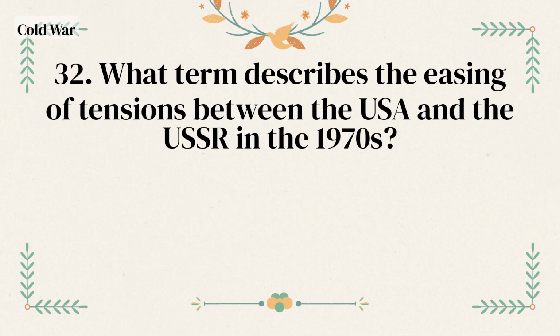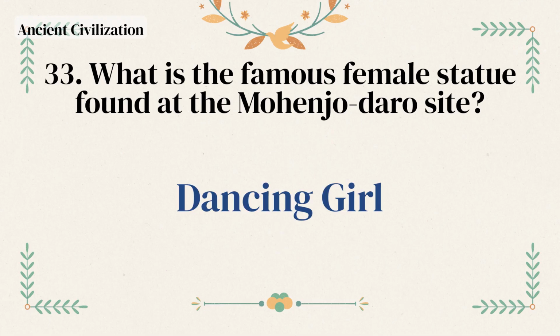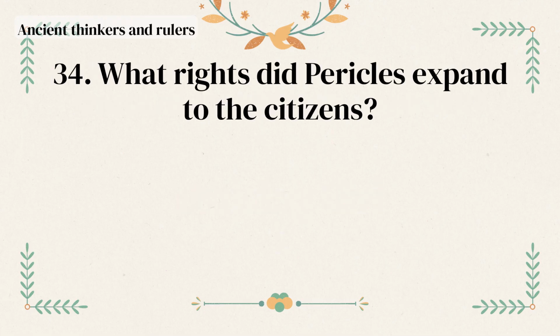Metaphysics. What term describes the easing of tensions between the USA and the USSR in the 1970s? Détente. What is the famous female statue found at the Mohenjo-Daro site? Dancing Girl. What rights did Pericles expand to the citizens?